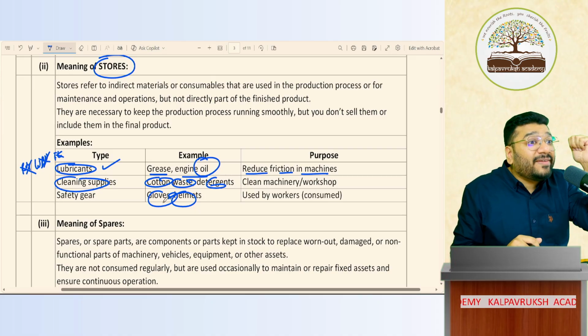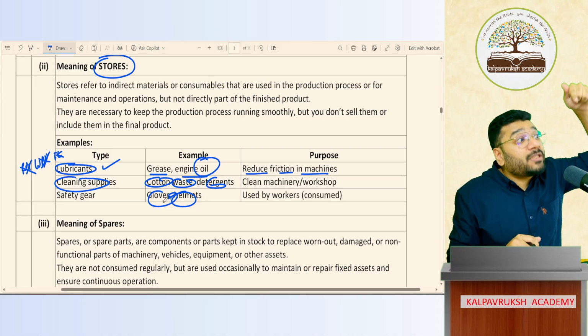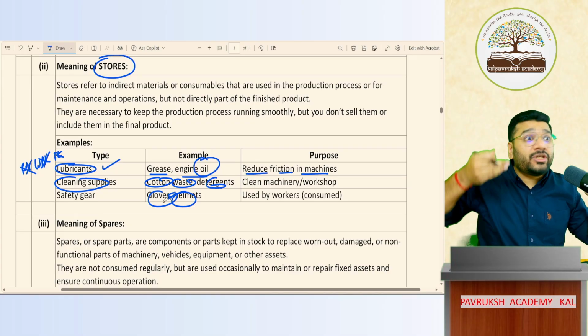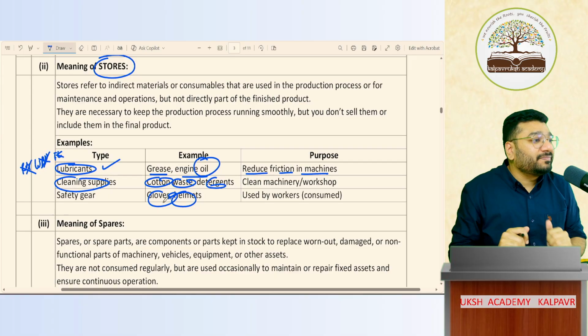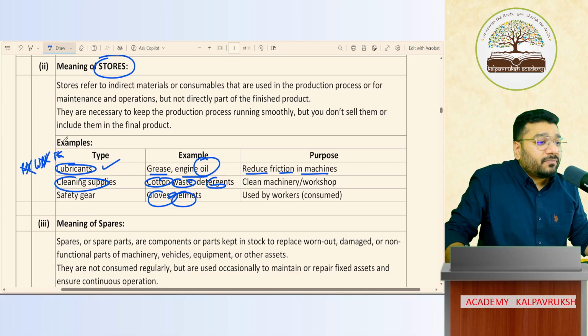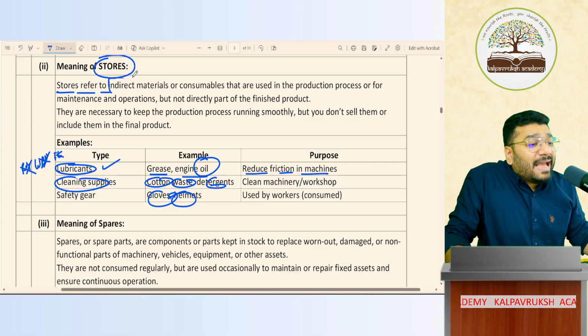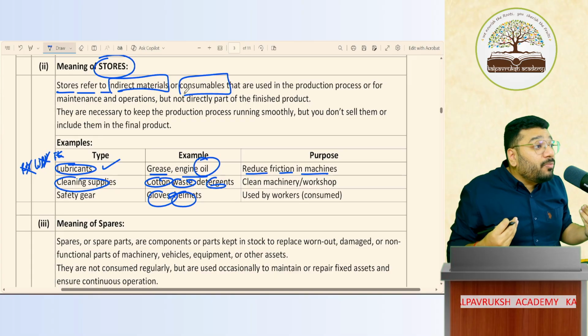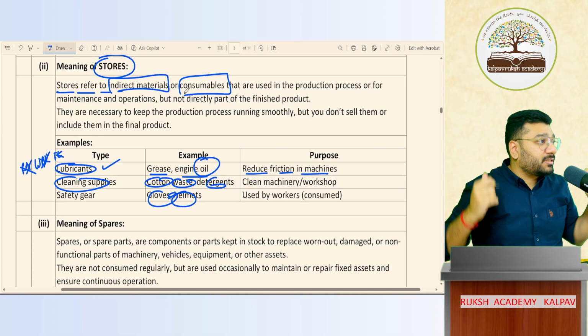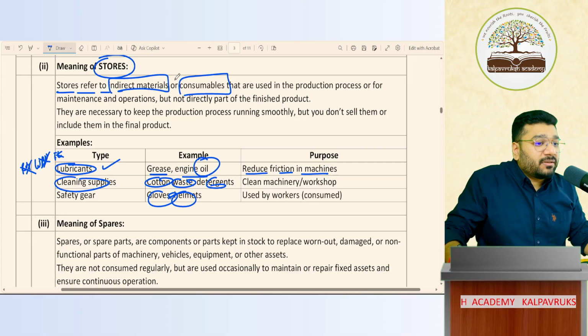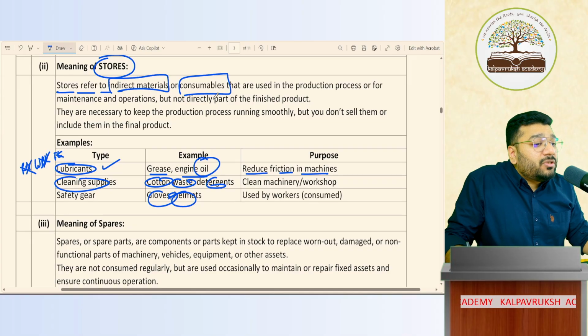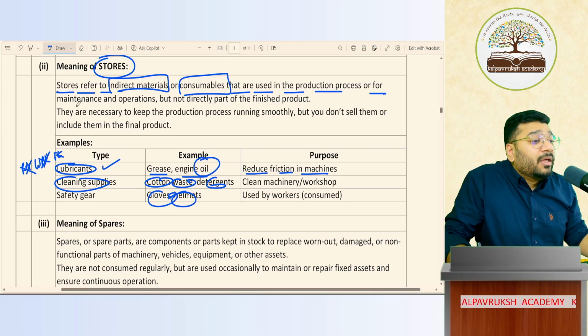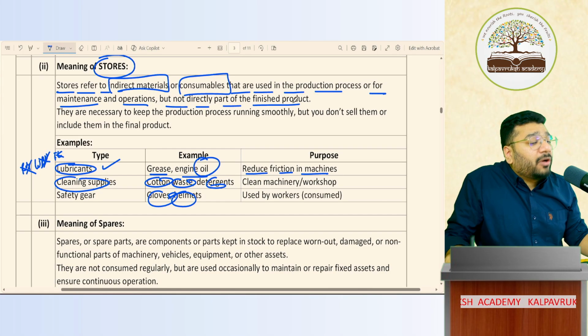Under inventory, what is the classification? Stores is a separate classification. In disclosure, this has to be shown separately as stores. Store refers to indirect material or consumables. Consumable means using the product in the business for the support of the business. Store refers to indirect material or consumables that are used in the production process, or for maintenance or operation, but not directly part of the finished product.